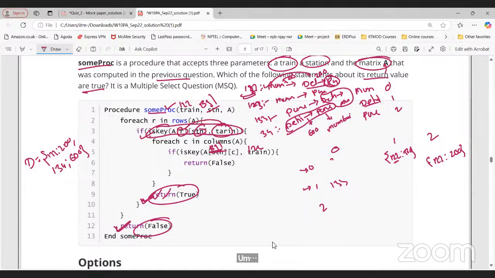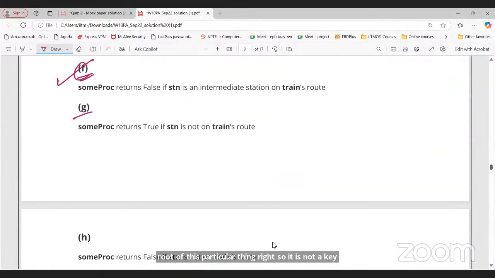If it is not, then simply we are going to exit and return false, right? So if you observe, sir, Bangalore is not in the route of this particular train. It is not a key of that particular train number 1 to 2. So in that case, it will directly return false. So this must be correct.